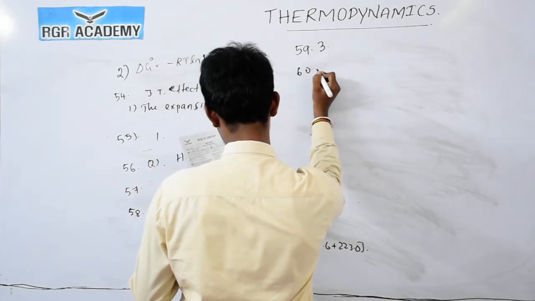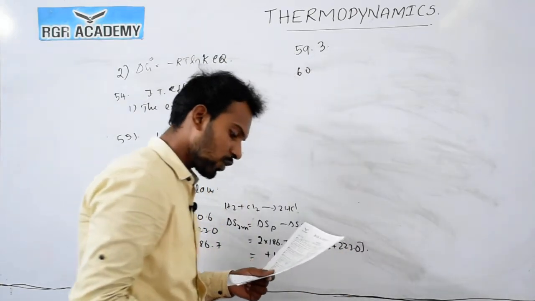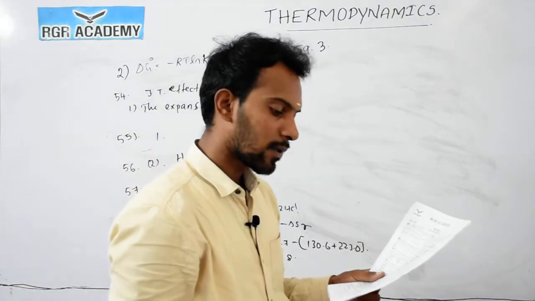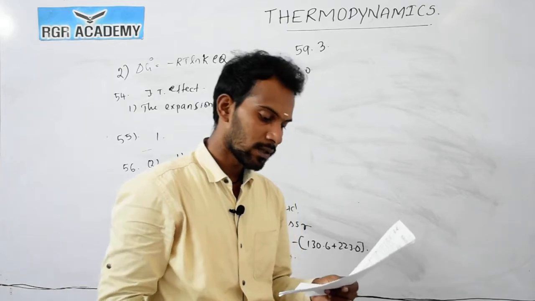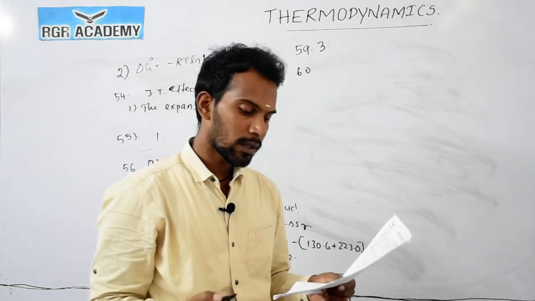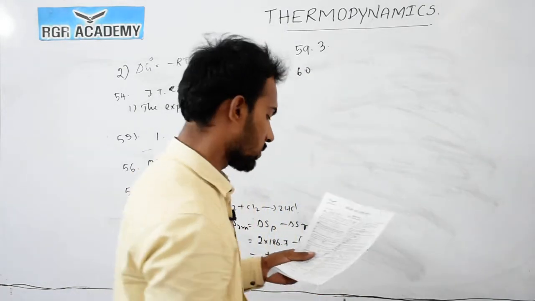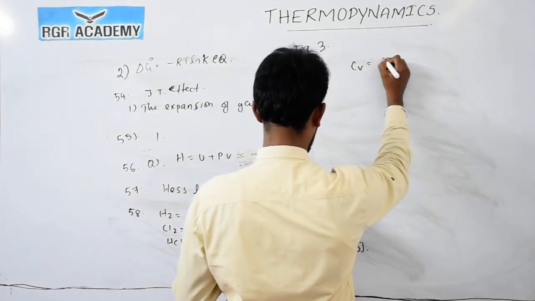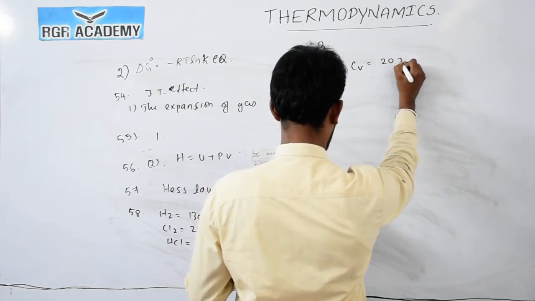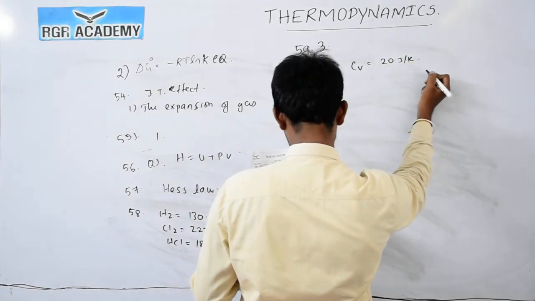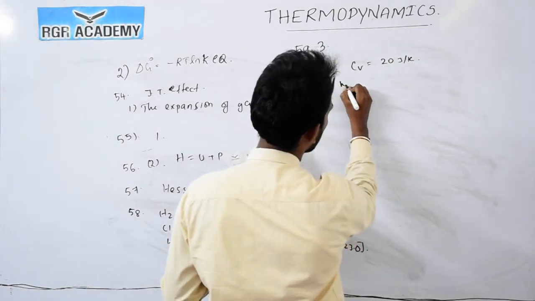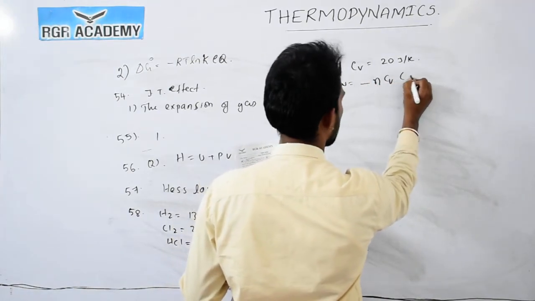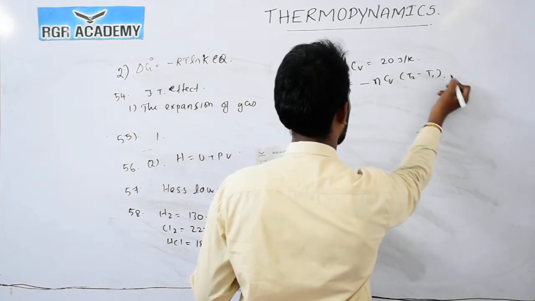Question number 60. 1 mole of ideal gas is allowed to expand reversibly adiabatically from 27 degrees Celsius. Work done during the process is 3 kilojoule. CV is equal to 20 joule per Kelvin. Work is equal to minus n CV into T2 minus T1.